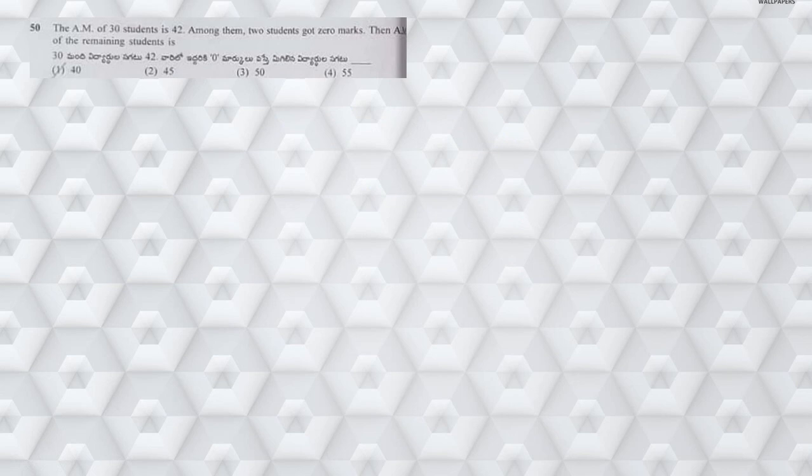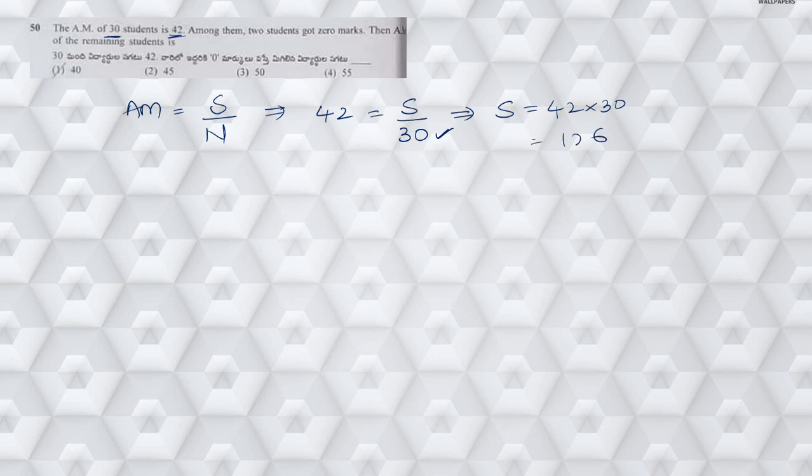Next question number 50. The AM of 30 students. So what is the arithmetic mean formula? The arithmetic mean formula is given by sum of observations by number of observations. Now for the first condition, the AM of 30 students is 42. So when you substitute, 42 is equal to the sum of observations by the number of observations, which is 30. Now from this, the sum of observations is given by 42 into 30. Now 2 threes are 6, 4 threes are 12. So the sum of observations is